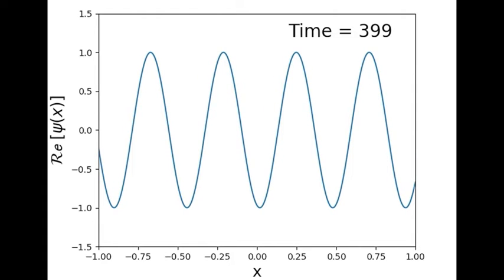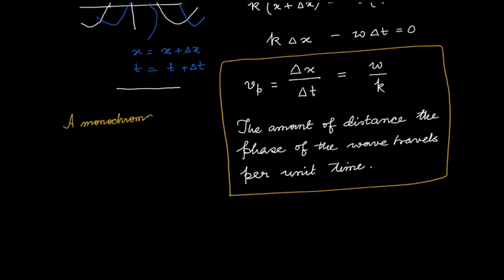That is particularly because it's a monochromatic wave. A monochromatic wave actually doesn't carry much information.